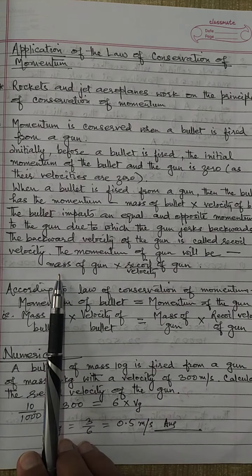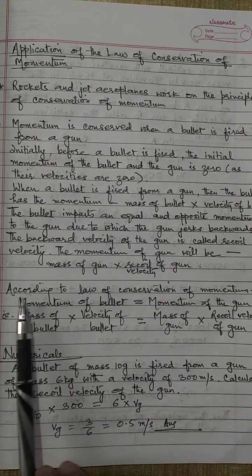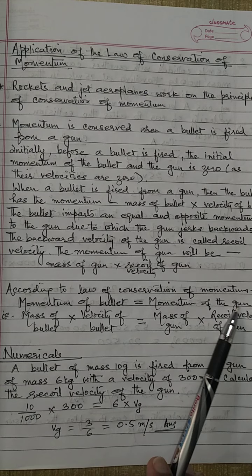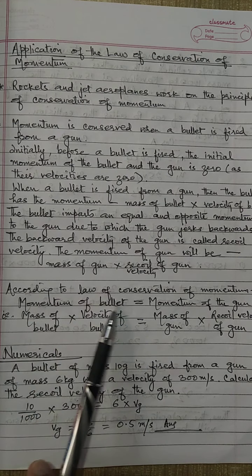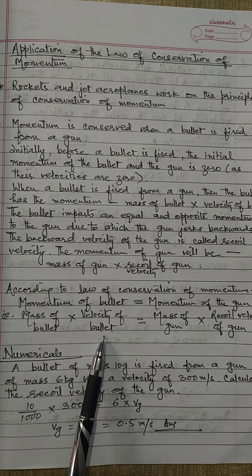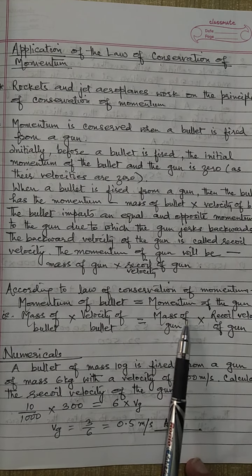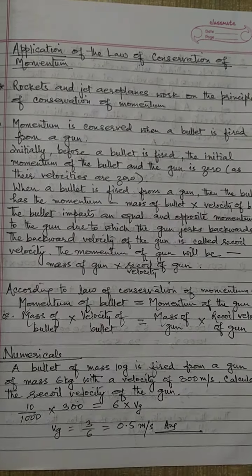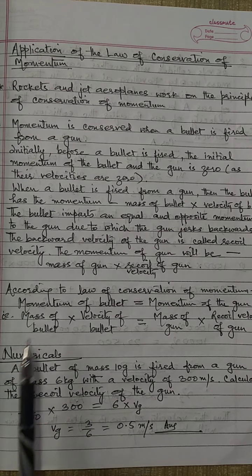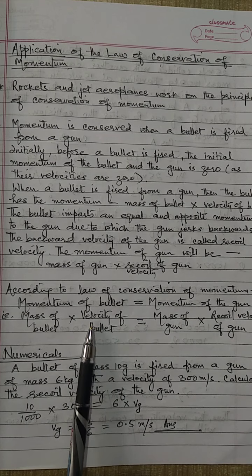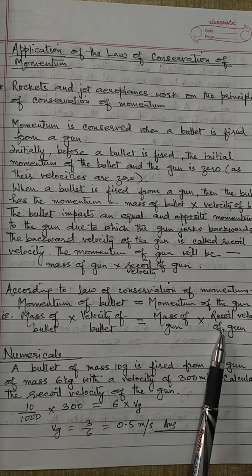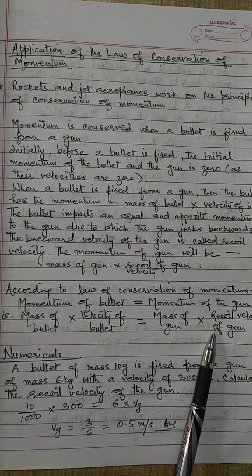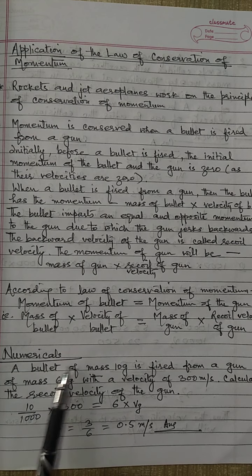The momentum of the gun will be mass of gun into recoil velocity of the gun. So according to the law of conservation of momentum, we will equate them. Momentum of the bullet is equal to momentum of the gun. Mass of bullet into velocity of bullet is equal to mass of gun into recoil velocity of the gun. So this is the formula we must learn. And please note that the recoil velocity of the gun will be opposite to the velocity of the bullet. So these both velocities are naturally in different directions.